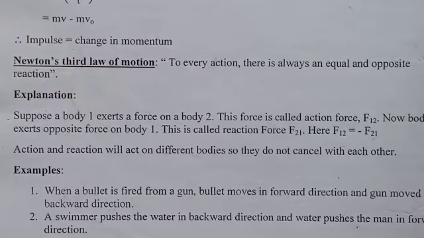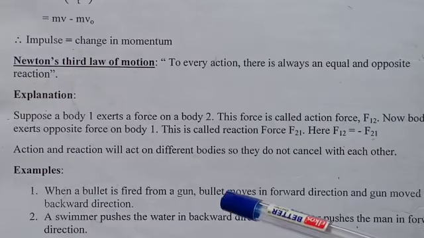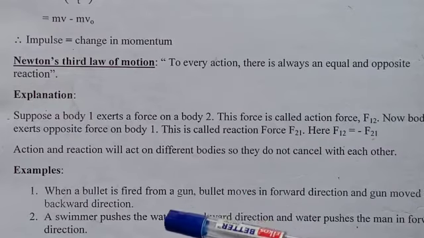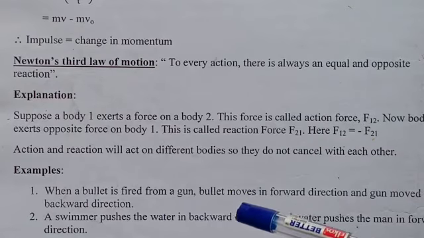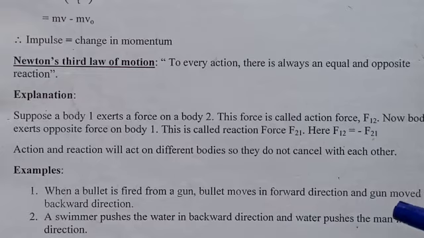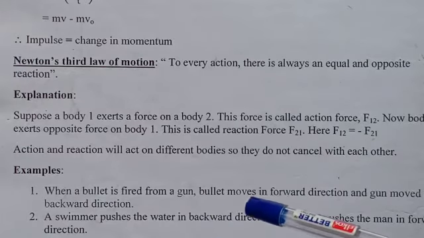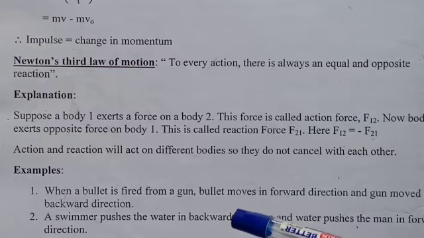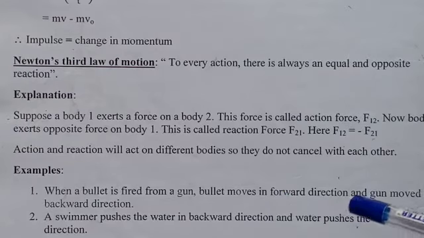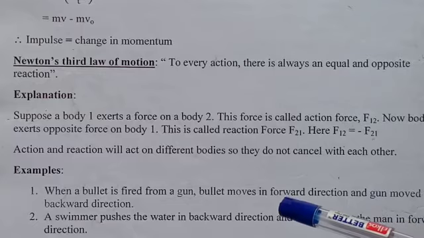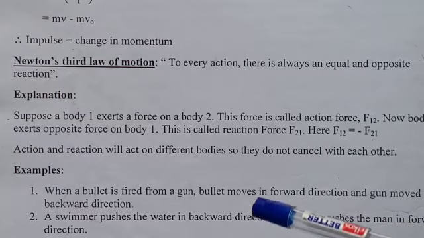Now examples. When a bullet is fired from a gun, that is action. The bullet moves in the forward direction and the gun moves in the backward direction, which represents reaction.